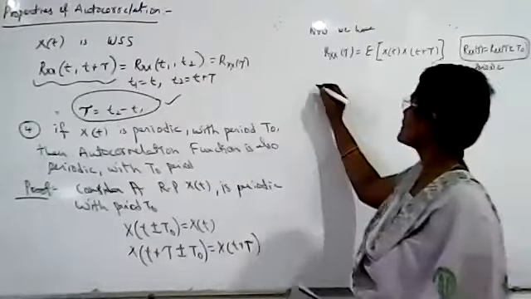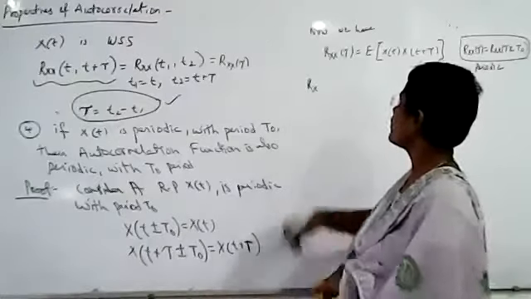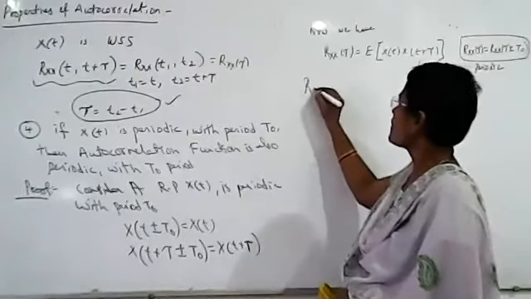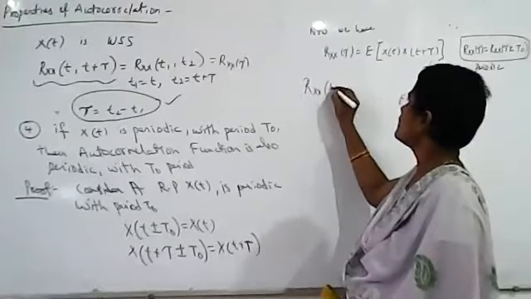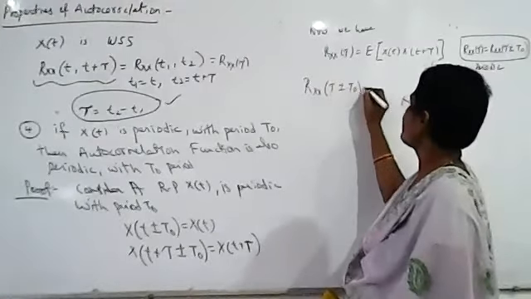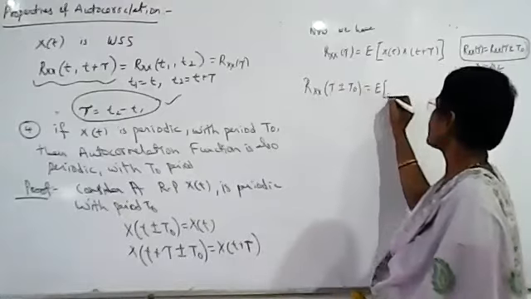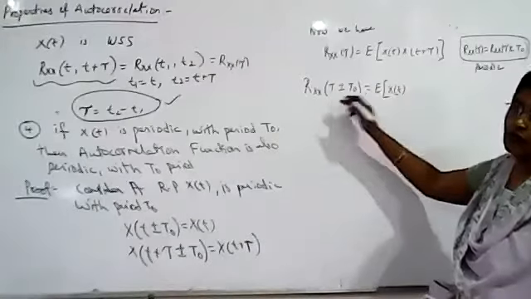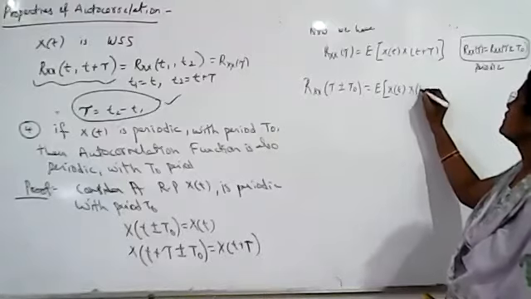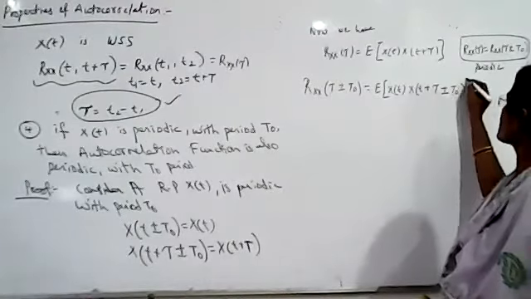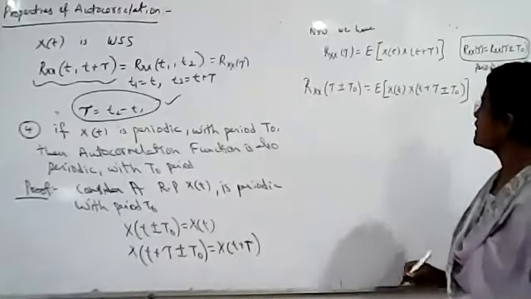So that is why we have to find out what Rxx of tau plus or minus T naught is. Find this out. It is the expected value of x of t times x of t plus tau. Wherever you have tau, replace tau with tau plus or minus T naught.